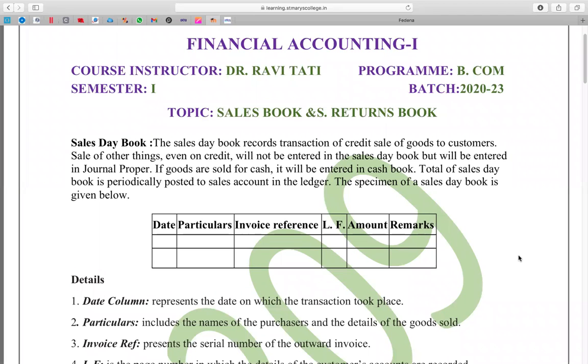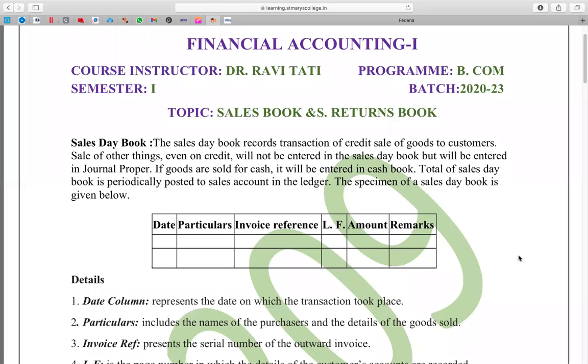Let's go with sales book today. Okay, sales book along with sales returns book. Now, sales book is also known as sales day book, and it records only the credit sale of goods to your customers. What does it mean? It does not record cash sale of goods to the customers. It does not record cash or credit sale of assets to any of your parties. Okay, that's the meaning of this sentence.